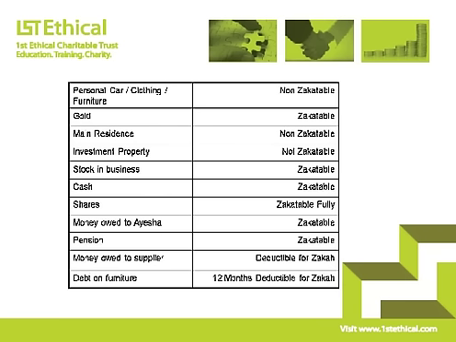money owed to Aisha is zakatable, the pension is zakatable, the money owed to the supplier is deductible for zakah, and when we look at the debt on furniture, although it's a 3-year debt, we can take into consideration 12 months of future repayments as deductible for zakah purposes.